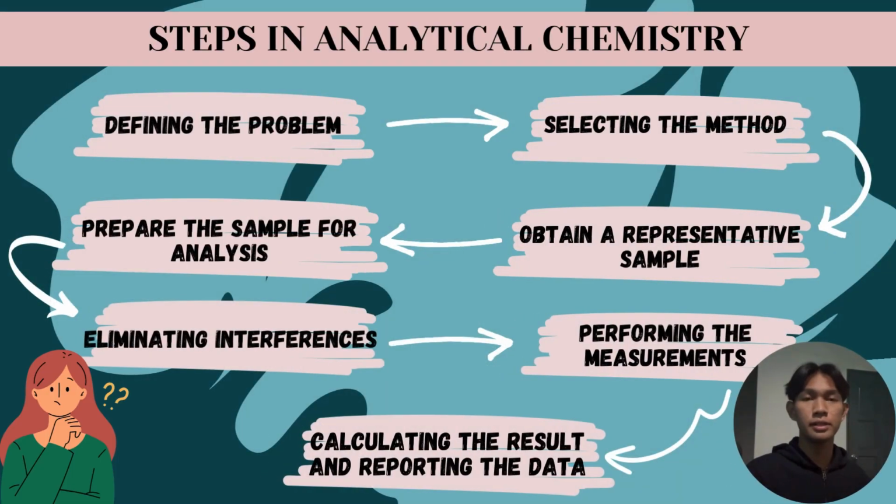Here are the steps in analytical chemistry. First, define the problem. What needs to be found? Should we use qualitative or quantitative analysis, or both, to solve the problem? Next, select the method. Then, obtain a representative sample, considering sample type and sample size.